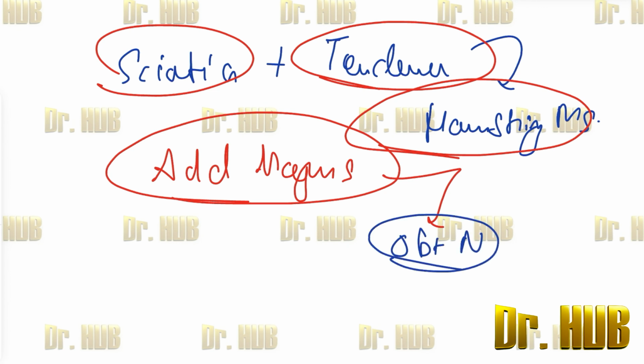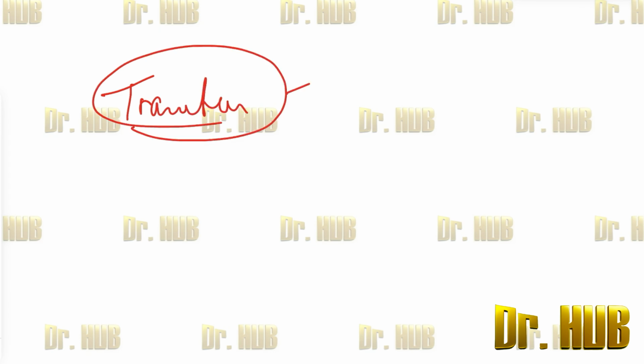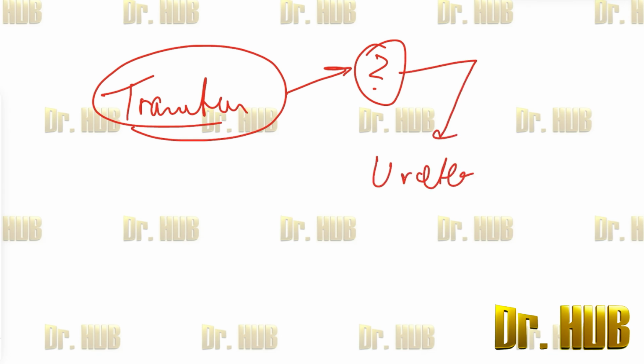Next, moving on, there is an image of transitional epithelium. We need to identify the transitional epithelium and in which condition it is seen. The transitional epithelium, that is the urothelium, is seen in the ureter. So this is an easy question. It is seen in the ureter.